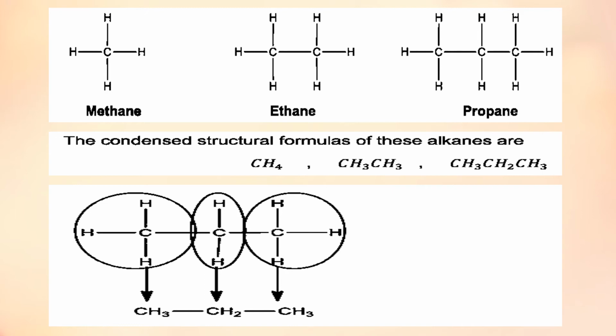The first carbon has 3 hydrogen atoms, written as CH3. The second carbon has 2 hydrogen atoms, written as CH2, and again the last carbon atom has 3 hydrogen atoms, written as CH3. So it is written in sequence CH3, CH2, CH3. It is the condensed structural formula for propane.